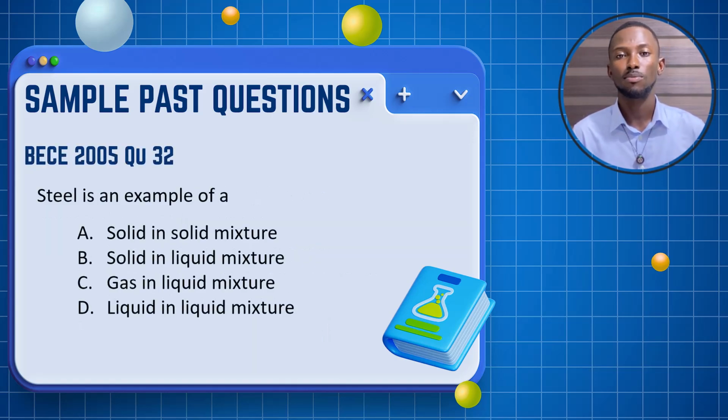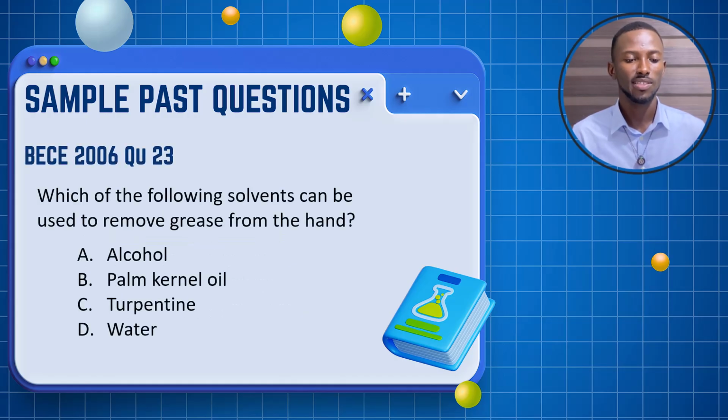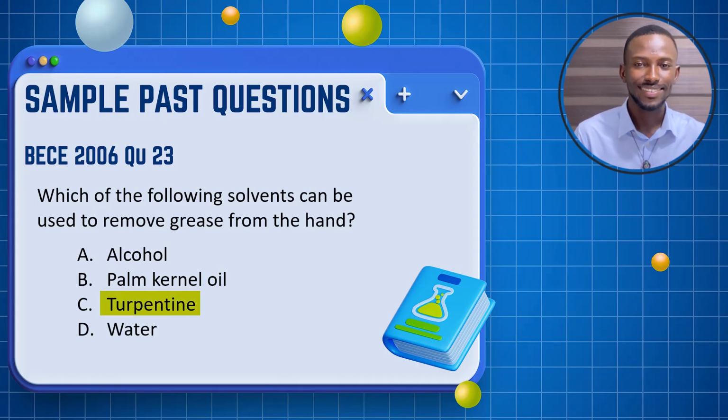Next question. Steel is an example of what? Steel is an example of a solid in solid mixture. That is basically an alloy, a combination of metals. Next, which of the following solvents can be used to remove grease from the hand? It means which of these can grease dissolve in, and the answer is turpentine.